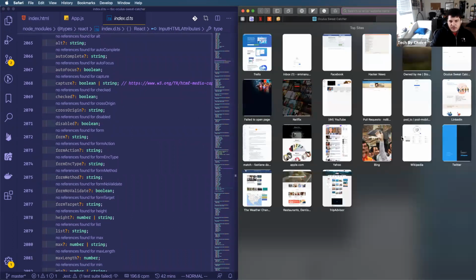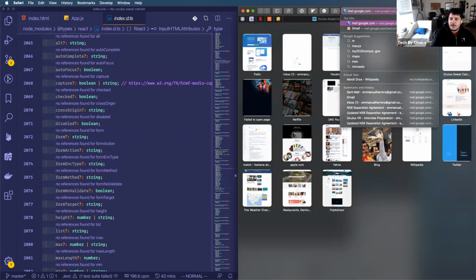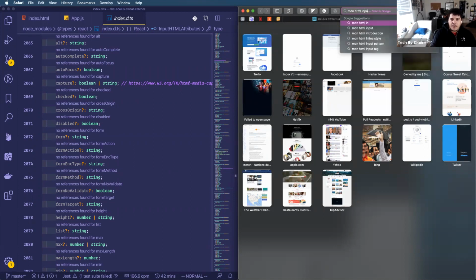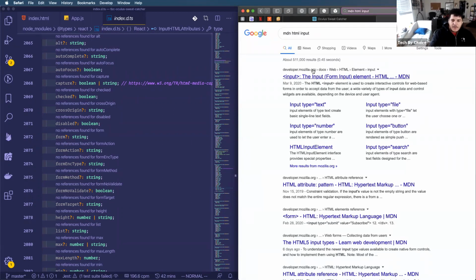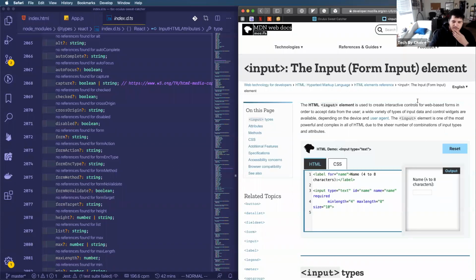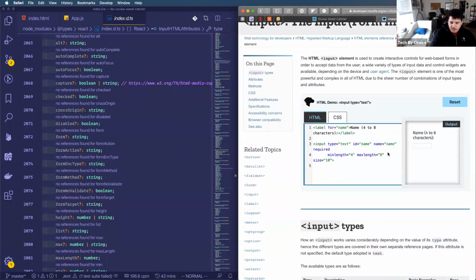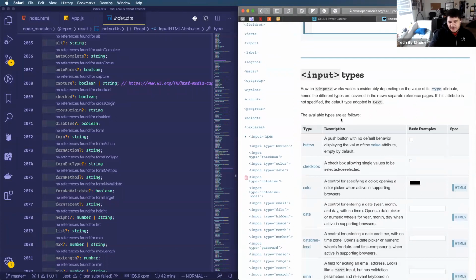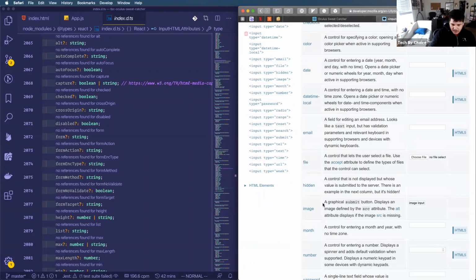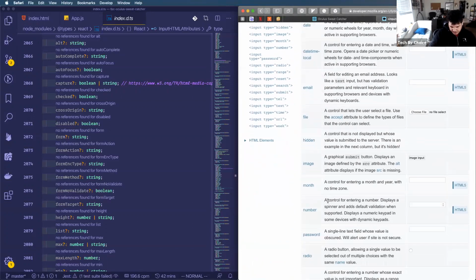A better solution would probably be to do what I do whenever I'm thinking about what can I do with an input. I type MDN, I type HTML, and then I type input. And then the first thing that comes up is Mozilla's documentation on HTML. MDN, my favorite place to get documentation. Here you can learn all about inputs, all about the different input types, all the different properties that you could pass in an input.